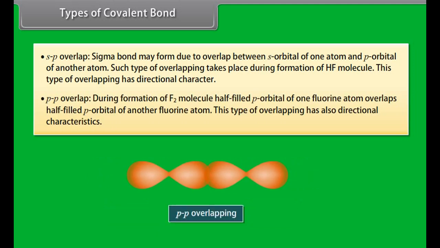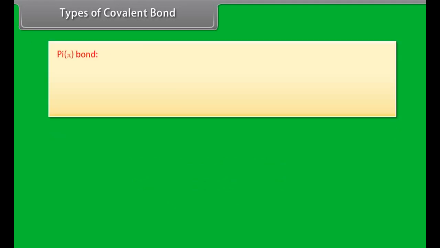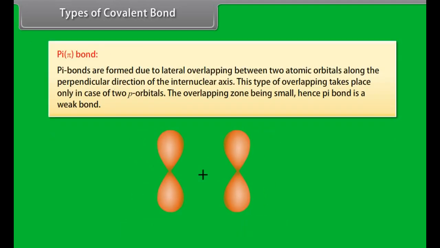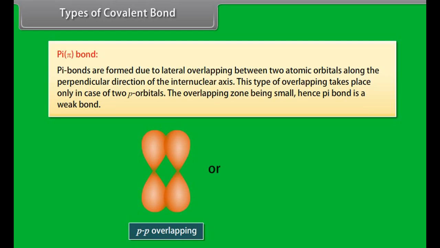During formation of F2 molecule, half-filled p orbital of one fluorine atom overlaps with half-filled p orbital of another fluorine atom. This type of overlapping has also directional characteristics. Pi bond. Pi bonds are formed due to lateral overlapping between two atomic orbitals along the perpendicular direction of the internuclear axis.